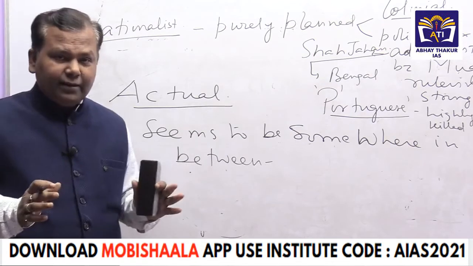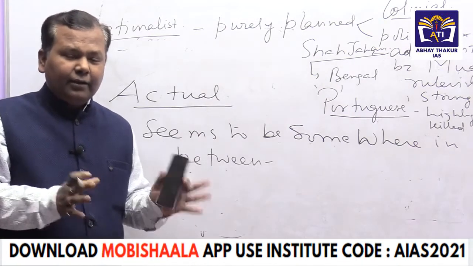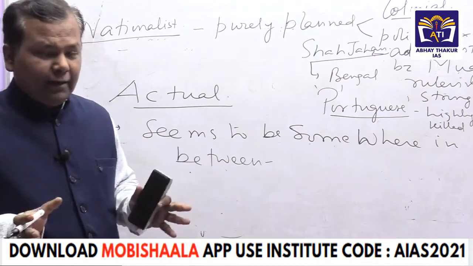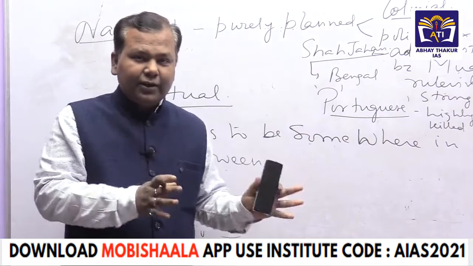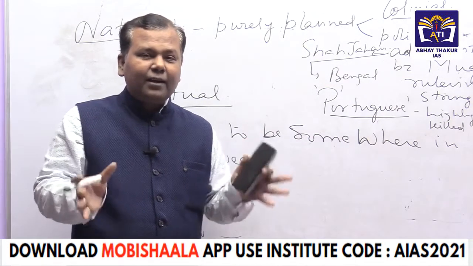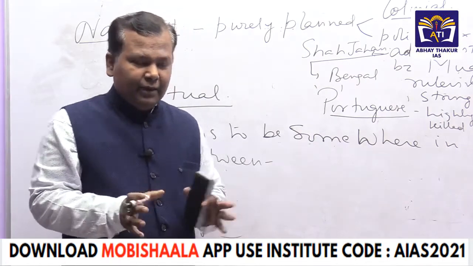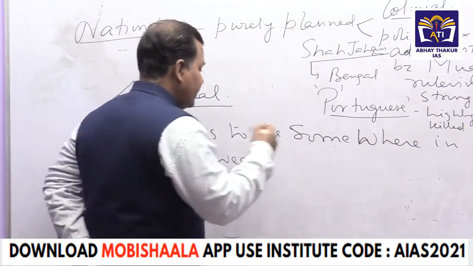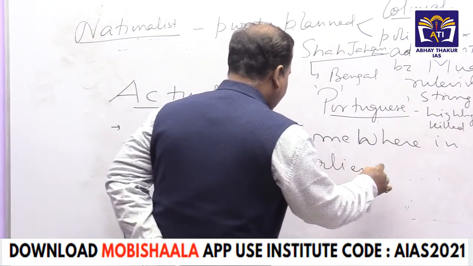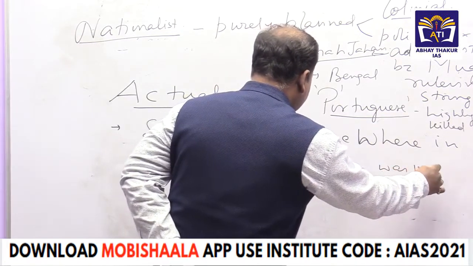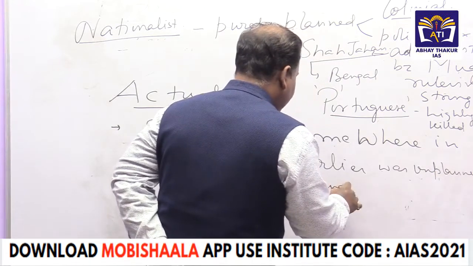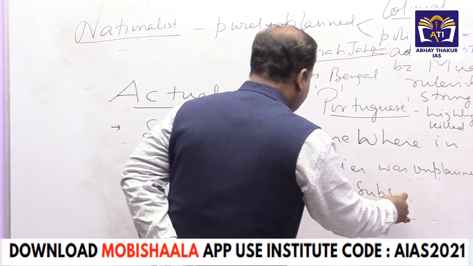Somewhere in between means that initially the British victory in India was unplanned, but later on it was planned. Since the historians are confused and both opinions exist, the history of India accepts that the establishment of British rule was earlier unplanned, and subsequently or later on it was planned.